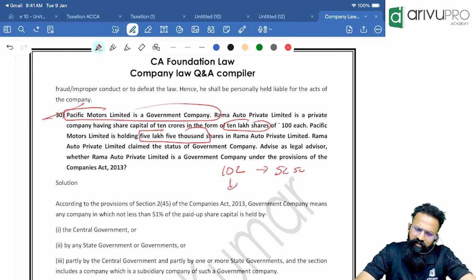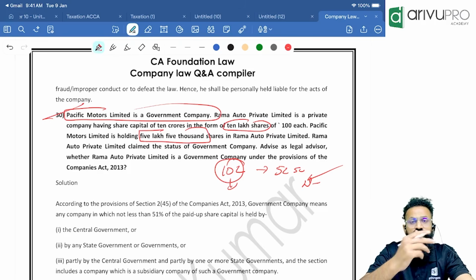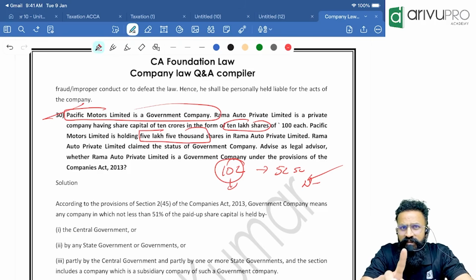So Pacific Motors is a government company. So a subsidiary of a government company will be a deemed subsidiary company. More than 1/2 you need to hold. So 5 lakh 5,000 shares is also more than 1/2. Now because it is a subsidiary of a government company, it will be a deemed government company. So here only I am telling you, do not get confused. I hope you guys got a clarity on that.